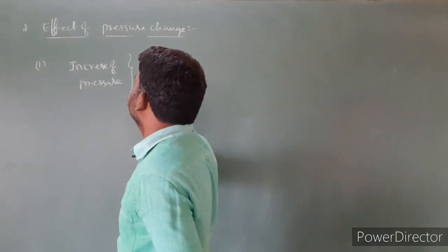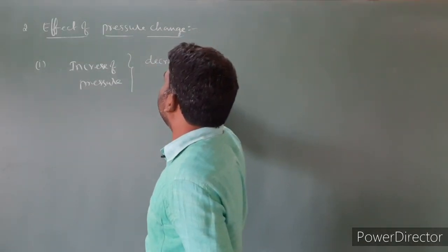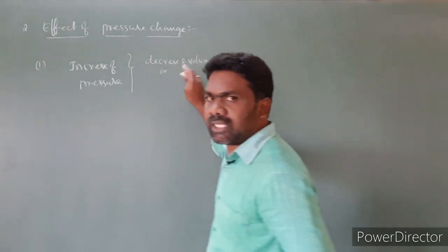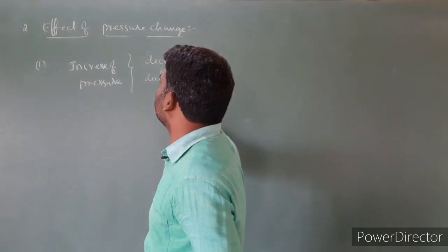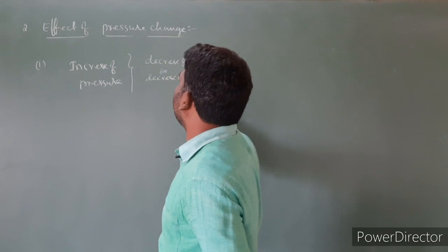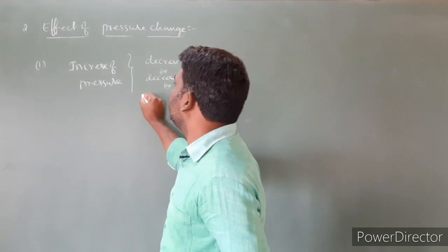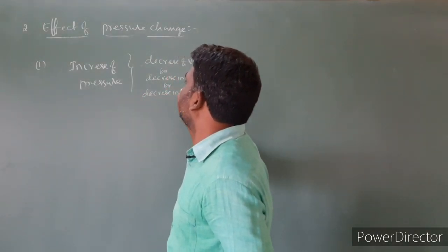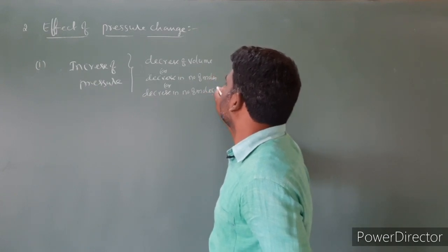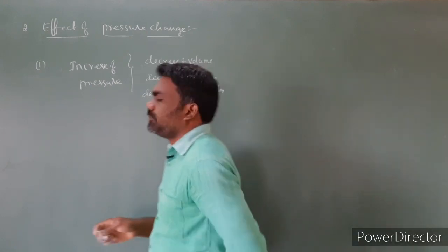So when the pressure increases, the equilibrium shifts towards decrease of volume, or decrease in number of moles, or decrease in number of molecules.